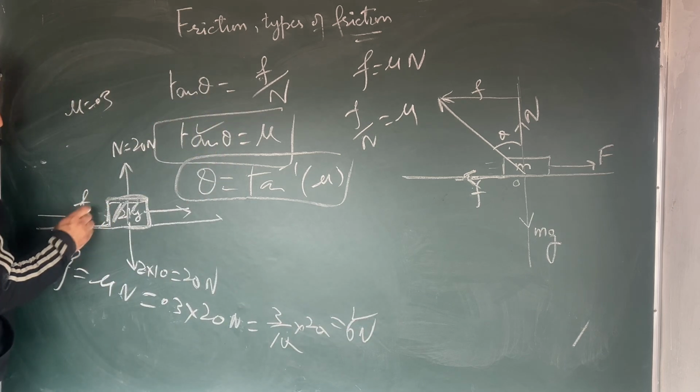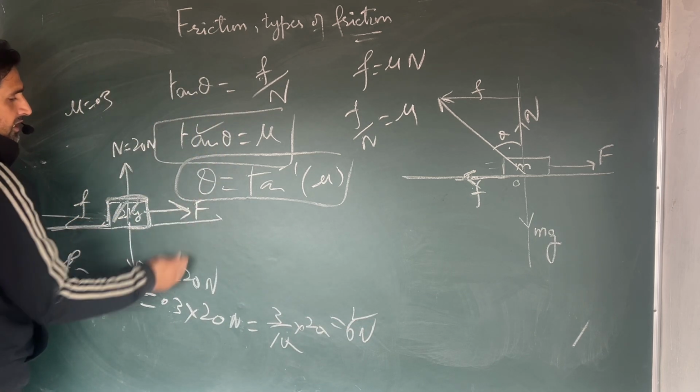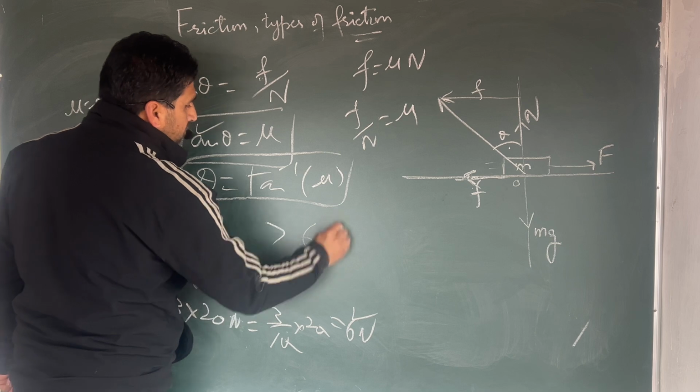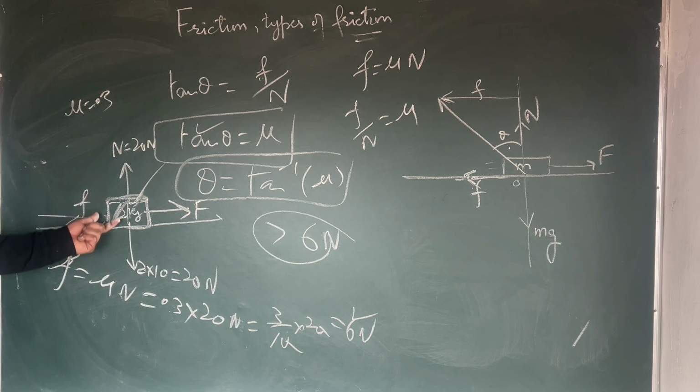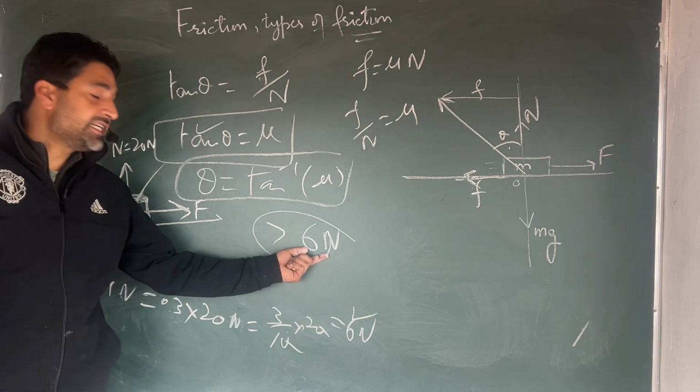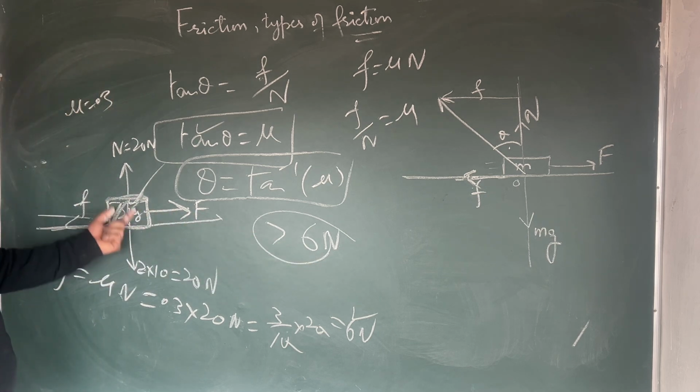So you must have an applied force greater than 6 Newton, then the object can move. Your value of applied force must be greater than 6 Newton, because this block of mass 2 kg will not move if you apply a force of 5 Newton, 4 Newton, 3 Newton, 2 Newton, or 1 Newton. Up to 6 Newton it will not move.